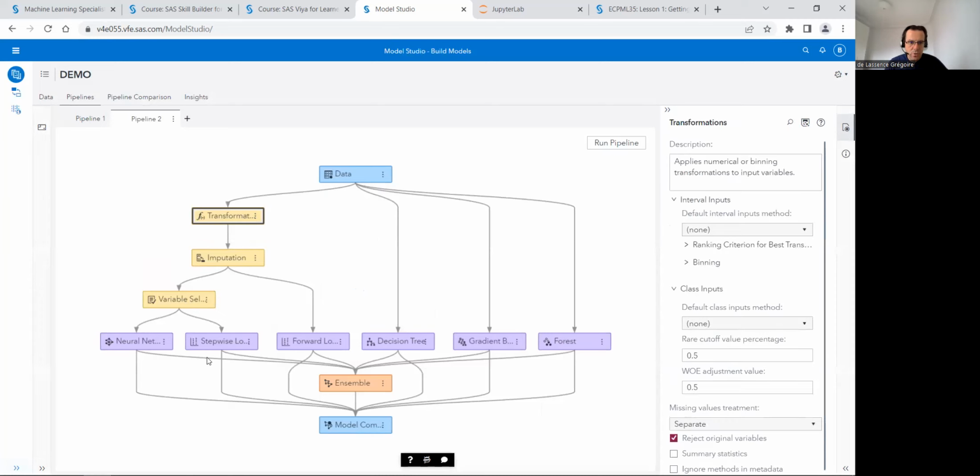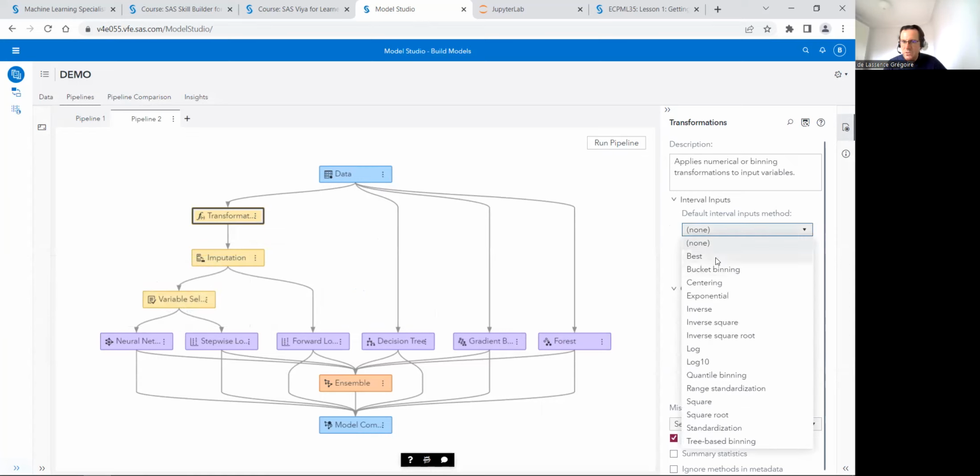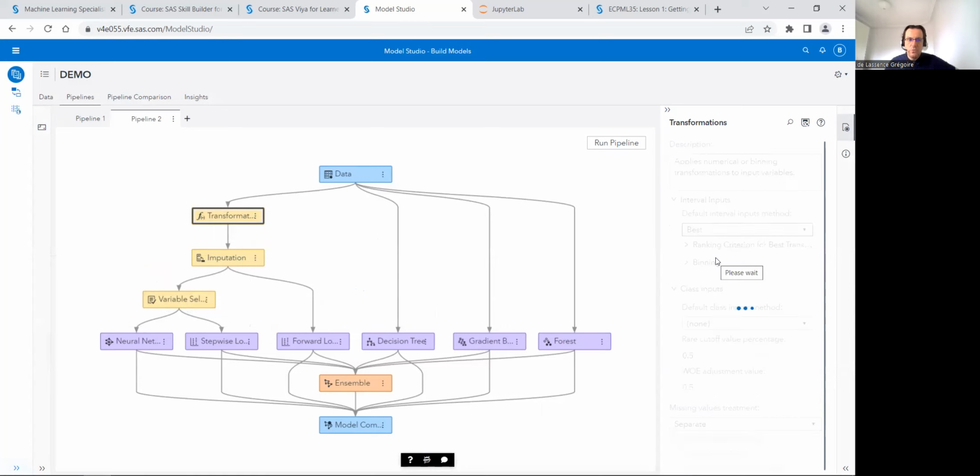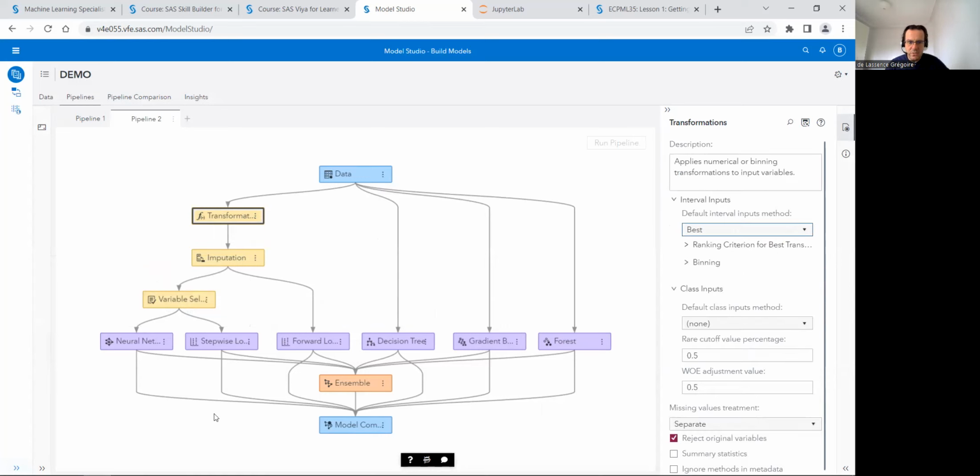Sometimes it's very useful to transform a non-normal distribution with some function. I really appreciate using best transformation, which will choose what transformation is best to get an easier distribution to be modeled. For models like decision tree, gradient boosting, and forest, there is no need to necessarily replace the missing values. These kinds of models handle missing values.